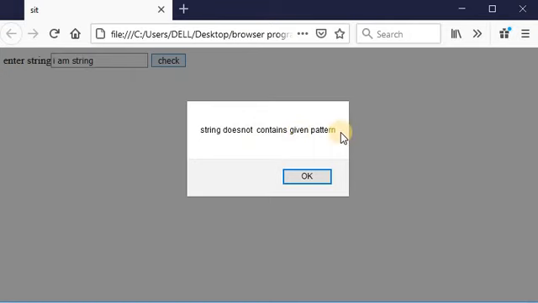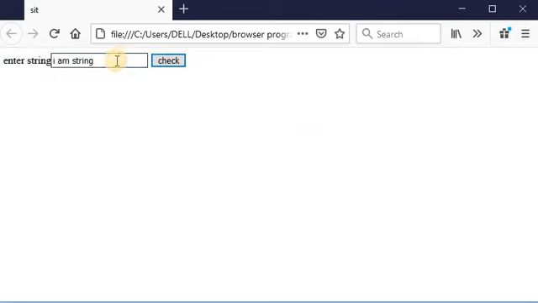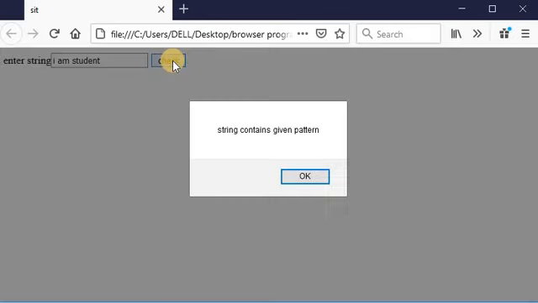In the program we gave the pattern /student/i. There is no such pattern in the string, so it displays string does not contain the given pattern. Suppose here I am writing "I am a student" as a string and checking, it displays string contains the given pattern.